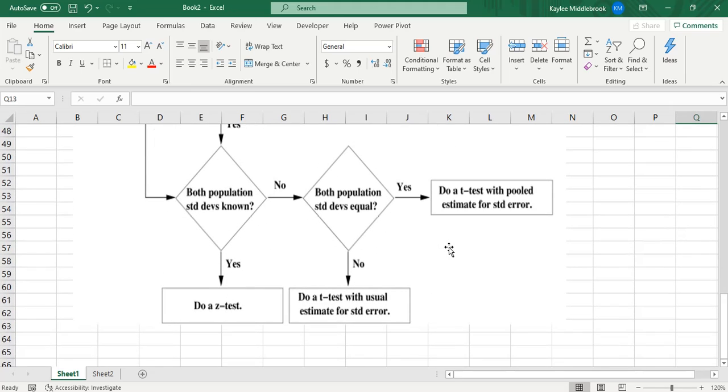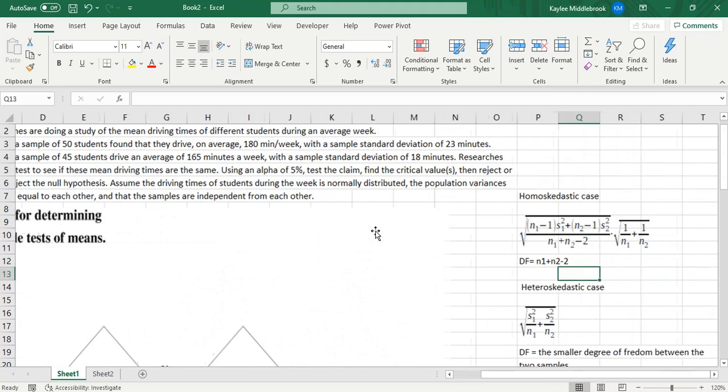Are the population standard deviations known? No, they are not. We were only given the sample standard deviations. And are both population standard deviations equal? The problem said they were not, so we are going to do a t-test with the usual estimate for standard error. If we wanted to test if the population standard deviations were equal, we would do the chi-squared goodness of fit test, which I demonstrated in my previous video about the homoskedastic cases, but we're not going to do that today. So we're just going to be doing our t-test with our normal estimate for standard error.